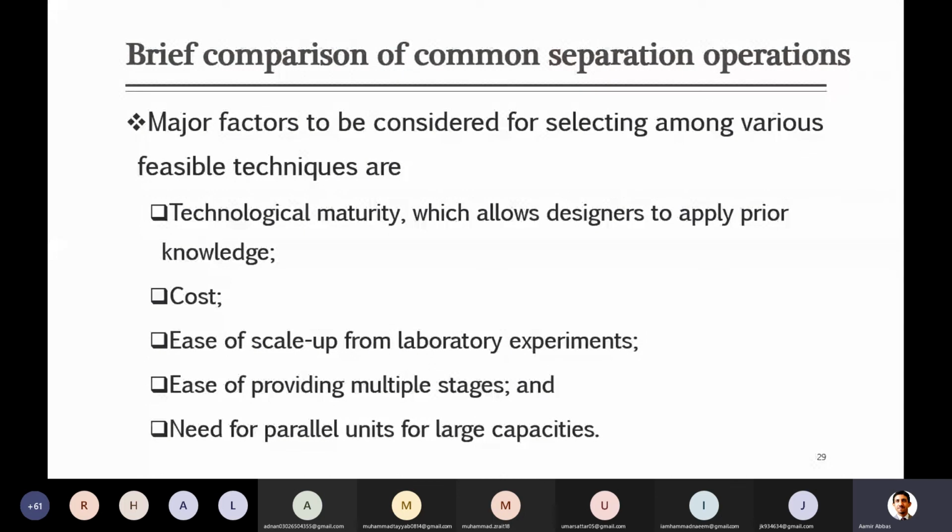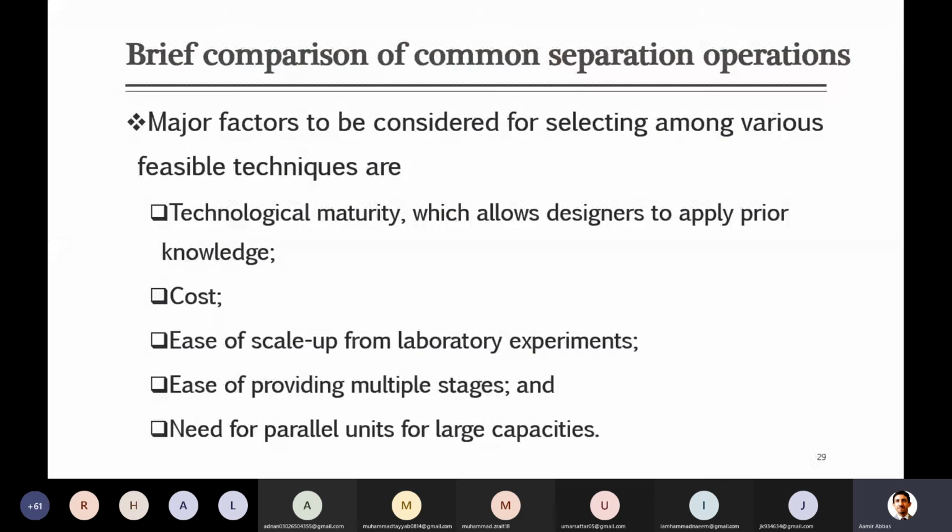Yes, good. That can be one of the options. Anything else? Membranes, as I gave the example of membrane, so membrane can be the option here. Now, up to here you have three options for this separation.